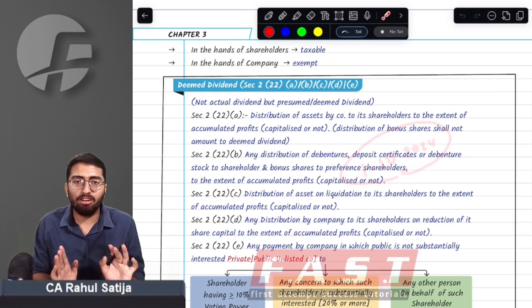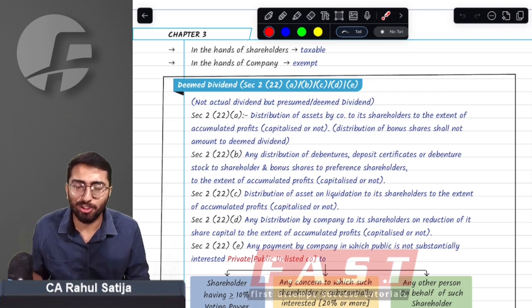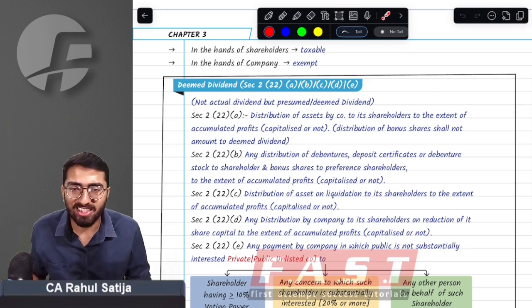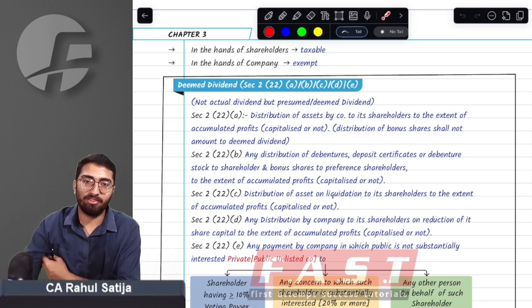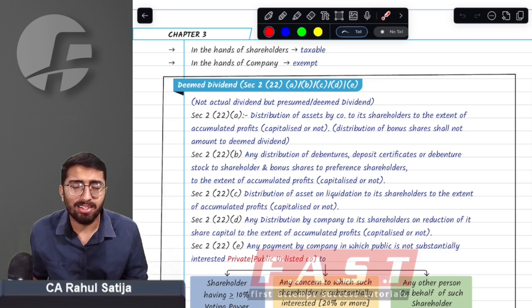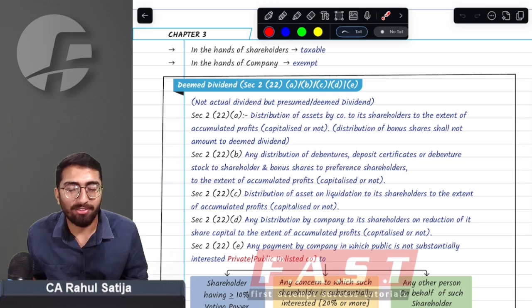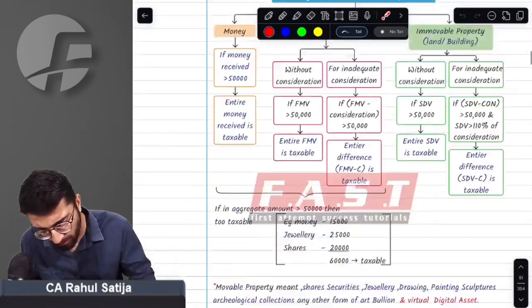So if a company does any kind of buyback, then earlier provisions will apply. If the company does any kind of buyback after 1st October 2024, it will be considered as deemed dividend in the hands of the shareholders. More details will be discussed in the assessment of various entities topic. Need not worry, we do have a very solid example, and this is a topic from which you can expect a question in your exam. So you have to be very serious in this topic. Got it, sir? Got it. What amendment in this chapter?